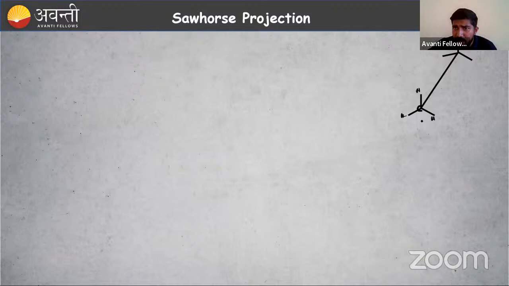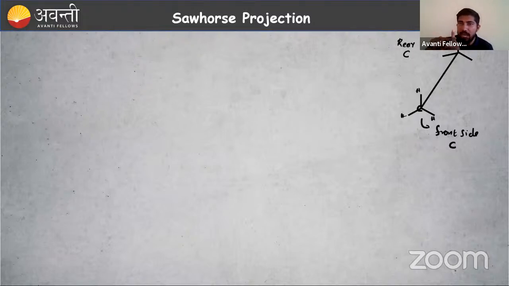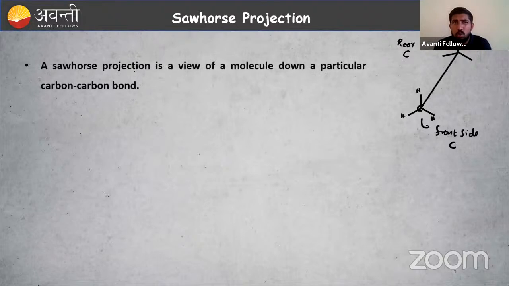So I can say this is the front side carbon. What about this one? If it is front, that is the back. So I can say a back side or rear carbon. What about this line? That line indicates a carbon-hydrogen bond. So there is a carbon-carbon bond, then carbon-hydrogen bonds. It's a straight line, somewhat tilted. Okay, so that is Sawhorse.